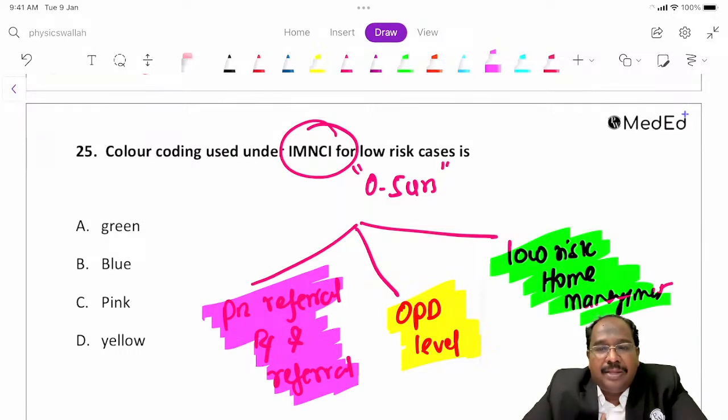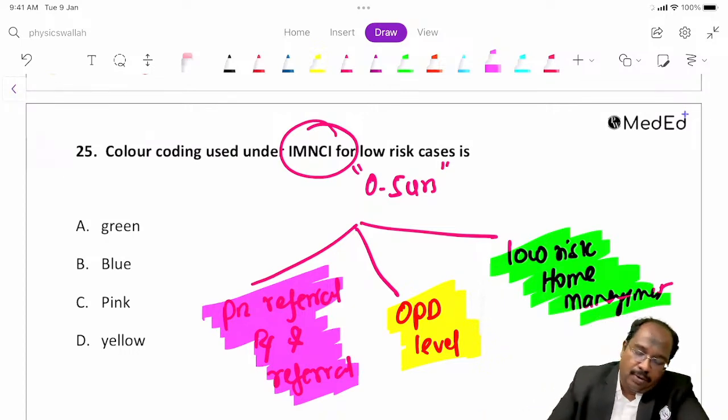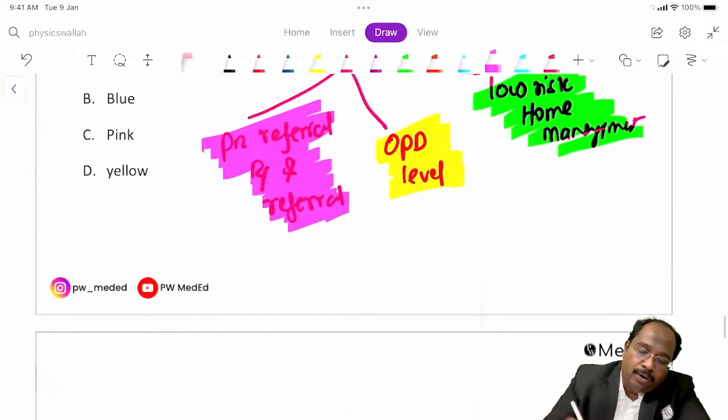This is IMNCI at the community level. For any child between 0 to 5 years, for diarrhea and pneumonia, which we saw yesterday, the management will happen here. Now, we also have one concept called F-IMNCI.